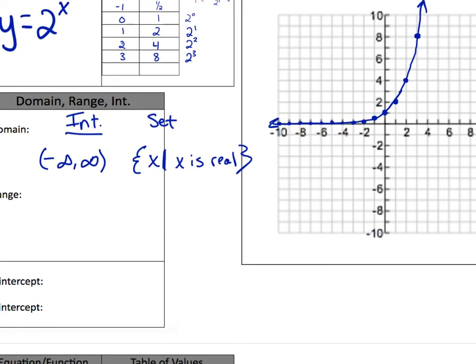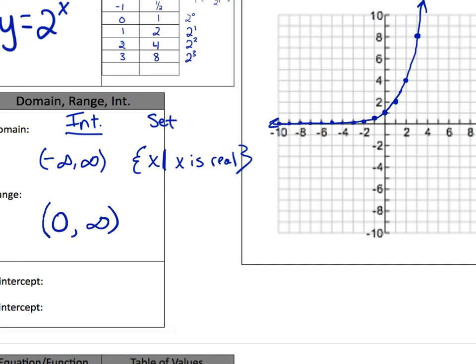And then the range, how far up and down does this go? Does it bottom out? It bottoms out. We could say that it bottoms out at 0 without ever reaching 0. So the interval goes from 0 to infinity, but it never actually reaches 0. So we use a parenthesis with 0 instead of the square bracket like we did yesterday. Remember I said the square bracket was for when it actually reaches that value. A parenthesis is where it approaches it but never reaches it.